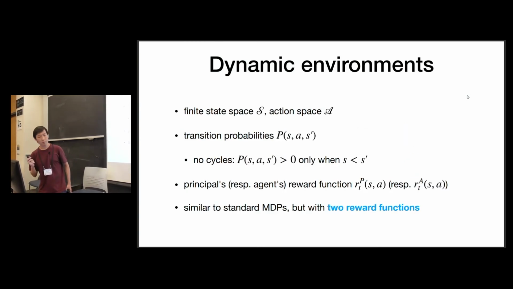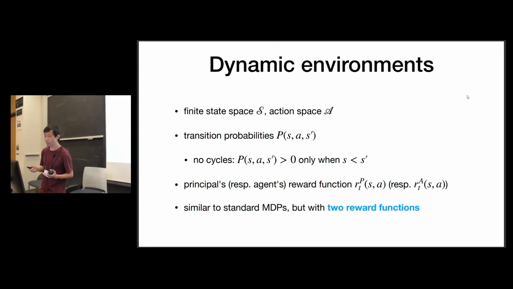So now I can get a little bit more formal. Here's the environment. It looks very much like a standard MDP. We have a finite state space S and finite action space A. There are transition probabilities: P(s, a, s') is the probability that I go to s' when I play a in state s. Pretty standard. Assume there are no cycles, so you can only go from smaller states to larger states. The difference is we have 2 reward functions. It's a principal agent model, right? There's a reward function for the principal and another for the agent, and they can be the same, or zero sum, or whatever, arbitrarily correlated.